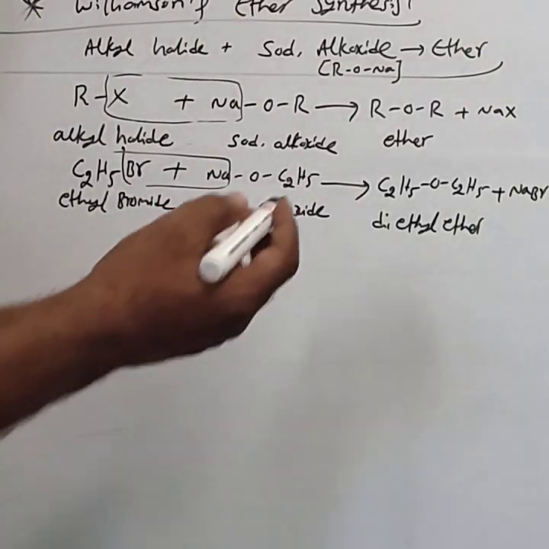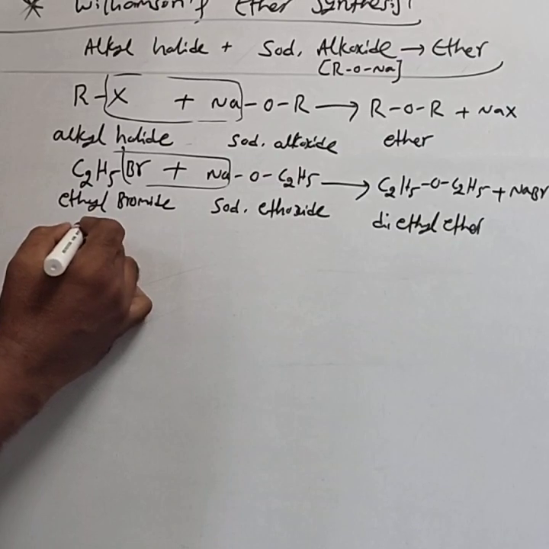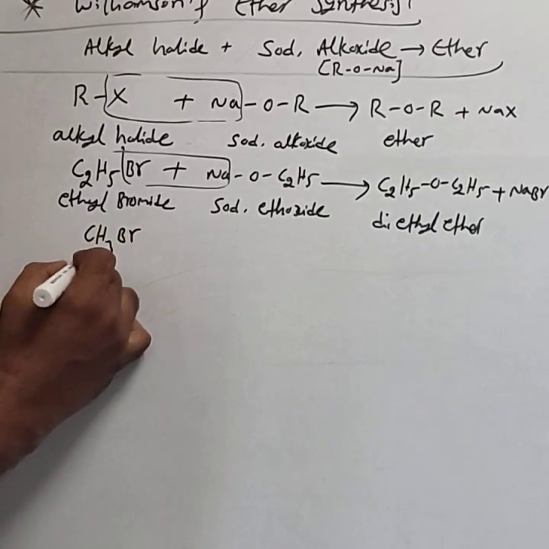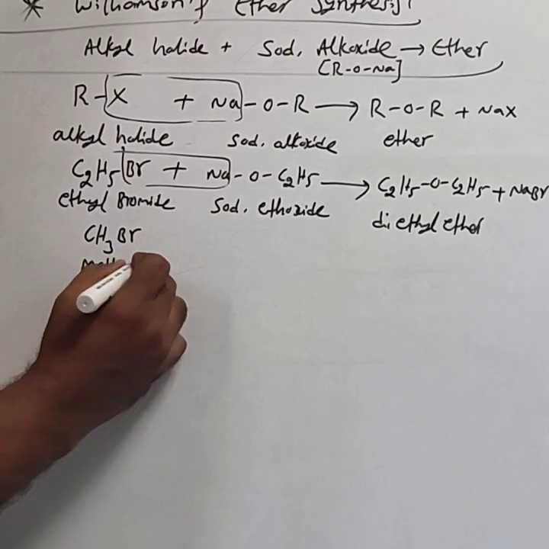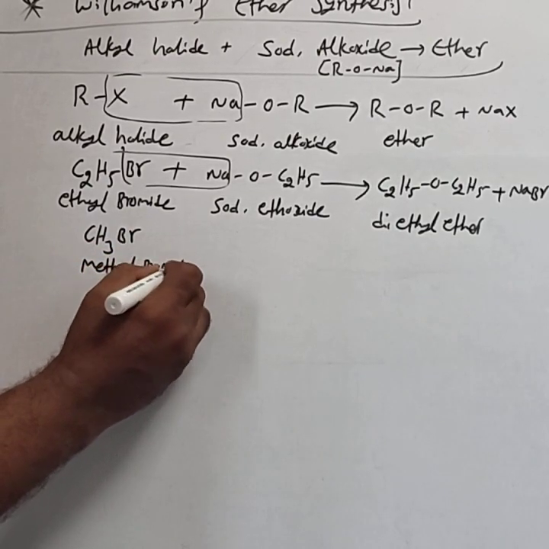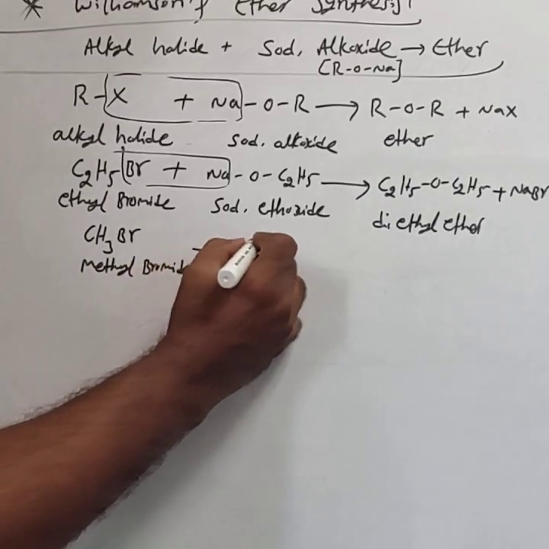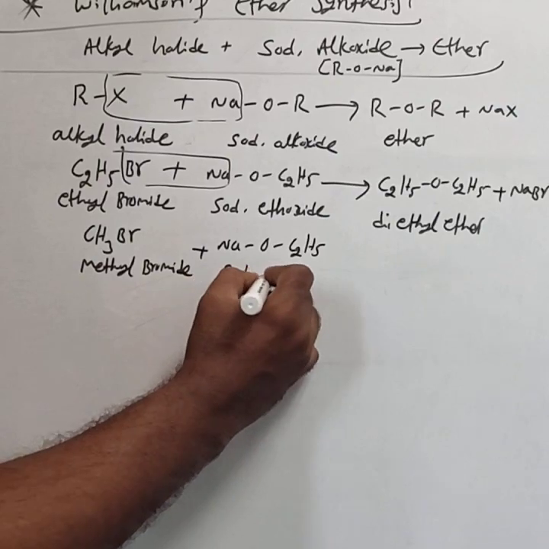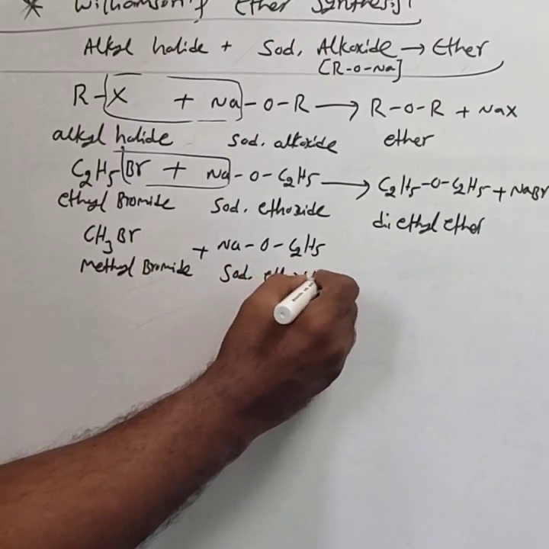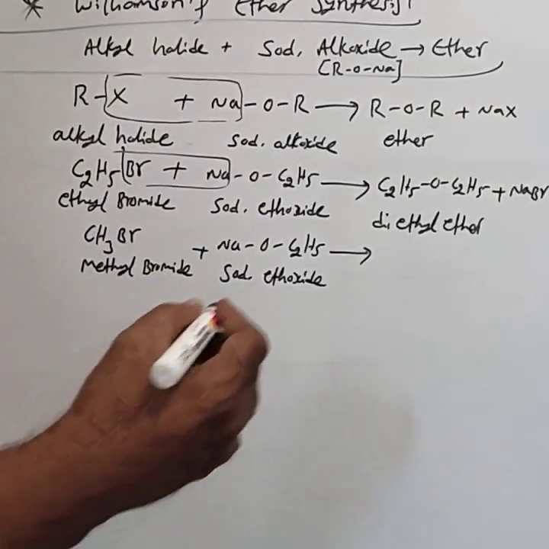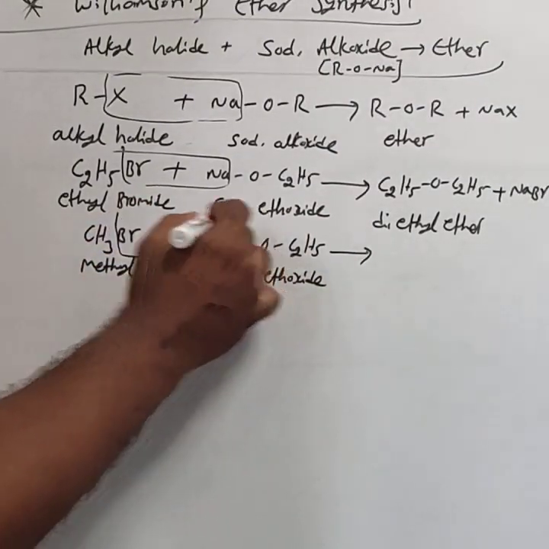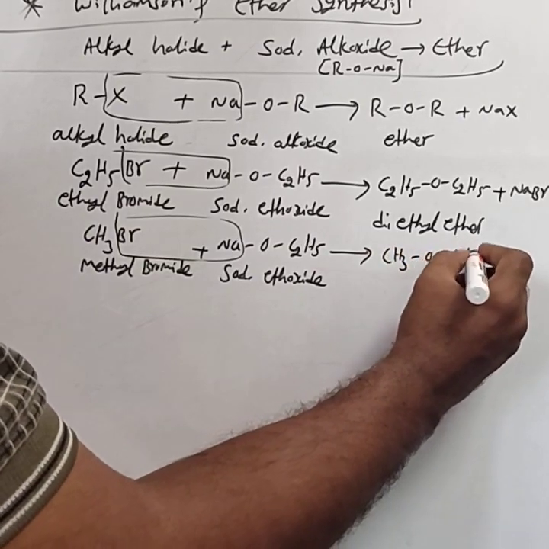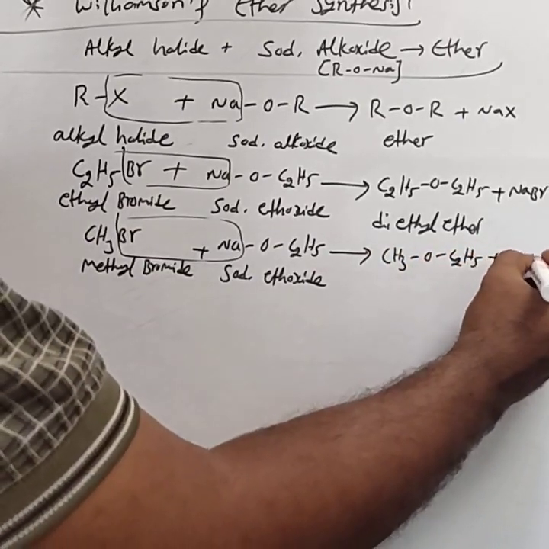Or you take CH3Br, methyl bromide, reacts with NaOC2H5, sodium ethoxide. Then same, NaBr gets removed. The formula is CH3OC2H5 plus NaBr.